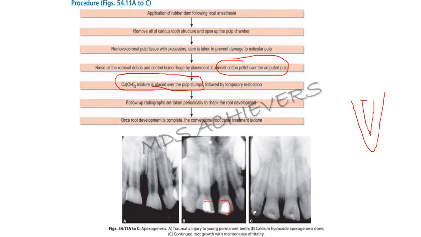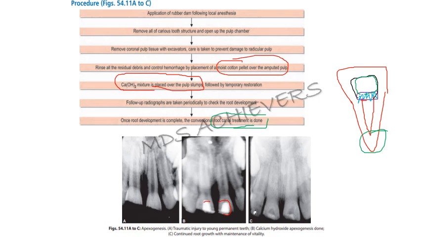See, this is the radicular pulp. This is the coronal pulp. What we will be doing is placing calcium hydroxide over here. This is calcium hydroxide. Over it, we will be placing the temporary restoration, most commonly zinc oxide eugenol or zinc phosphate cement. Then follow-up radiographs are taken periodically to check whether the root formation has been completed or not. Once the root formation is completed, then normal root canal treatment can be started.